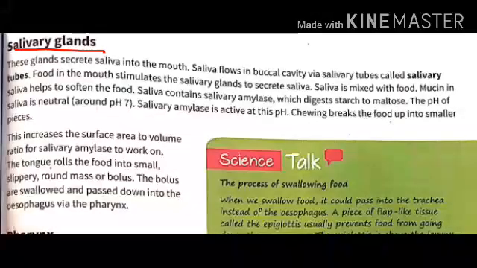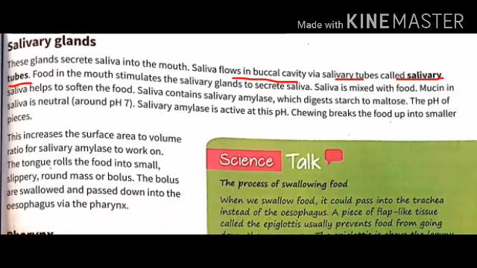Next is salivary glands. Now what is a gland? A gland is an organ which produces and releases substances that perform a specific function in the body. And salivary glands secrete saliva into the mouth. Salivary glands are located at the side of the face, below and in front of each ear. They release saliva into the buccal cavity with the help of salivary tubes.